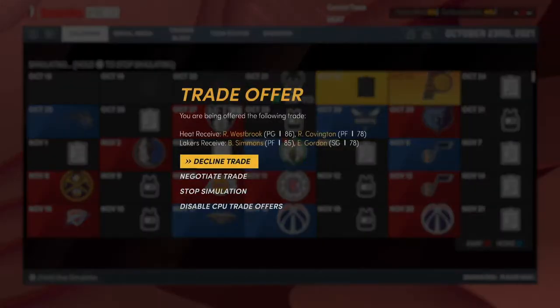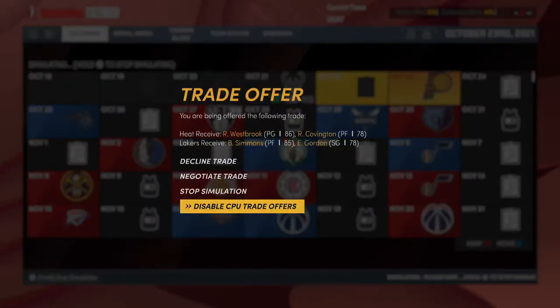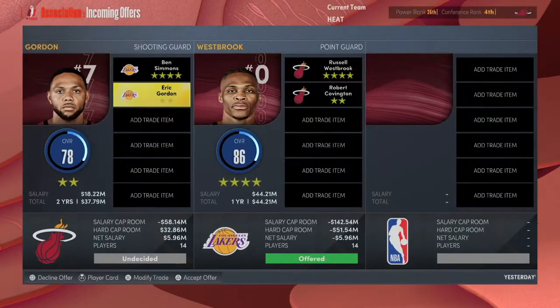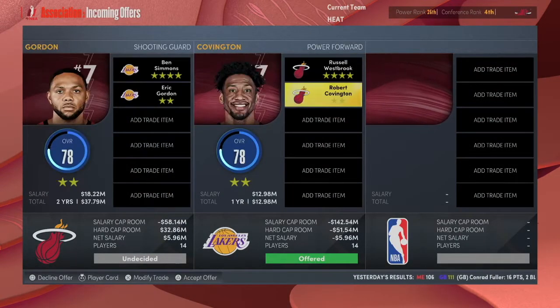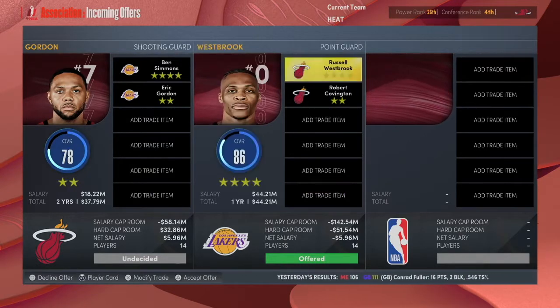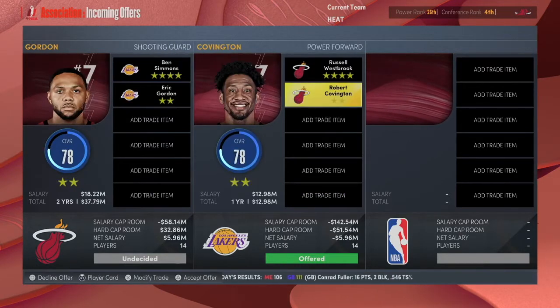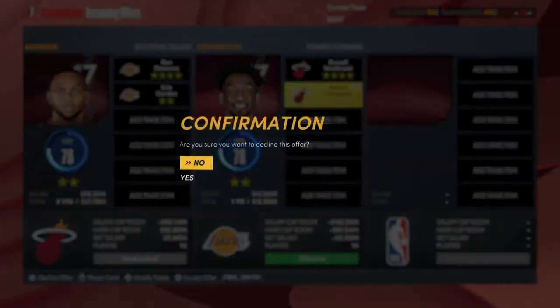So after that game, I got a trade offer, and I decided I'd look into it because it looked interesting. But I didn't really want to give up Ben Simmons for Russell Westbrook, because Russell Westbrook is old, and Ben Simmons still has a lot of potential. So that's where I'm going to end this episode here.